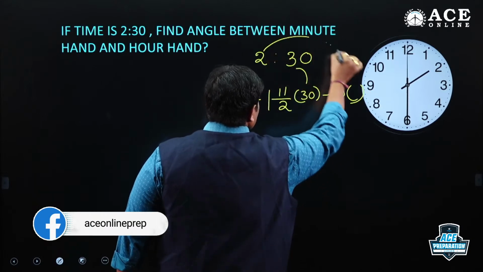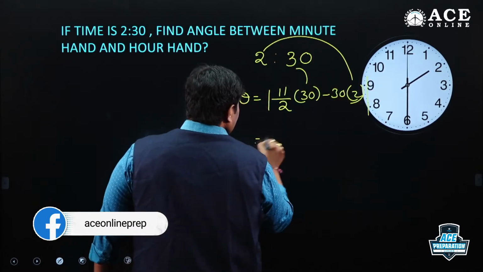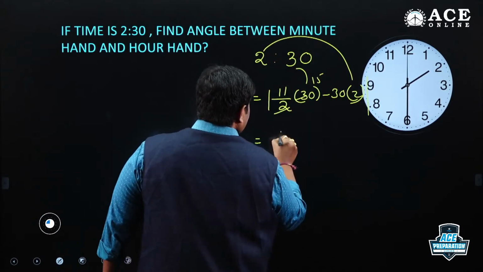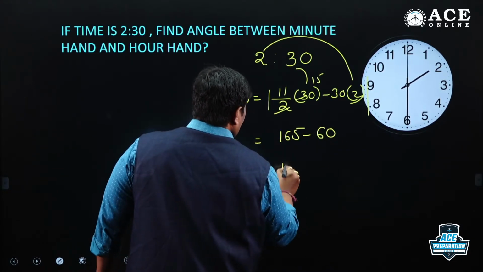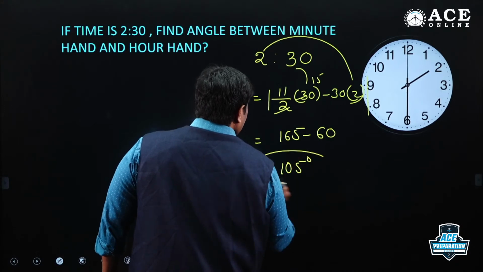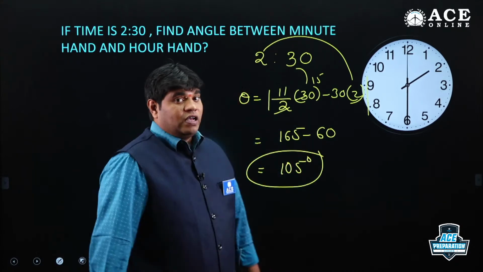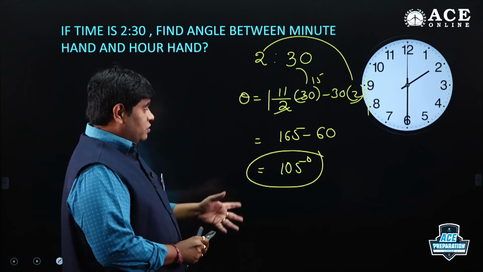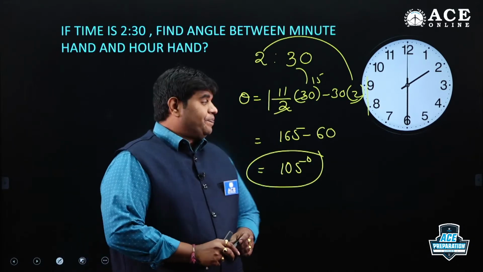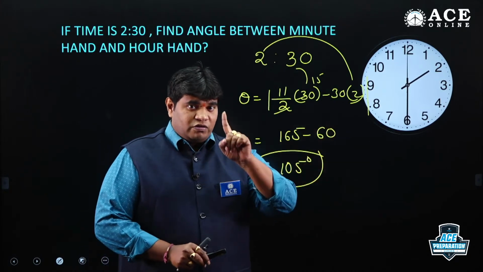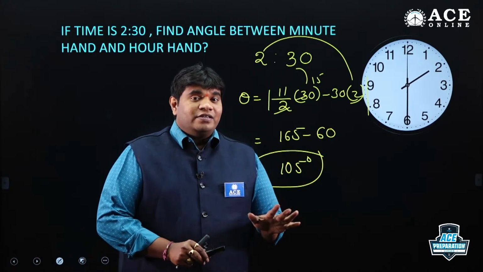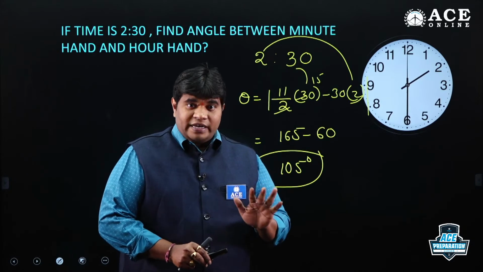What is the h value here? It is 2. Then 11 by 2 into 30 is 165, minus 60, then the answer is 105 degrees. If time is 2:30, then the angle between the minute hand and hour hand is 105 degrees. So only one formula for all models: theta is equal to modulus of 11 by 2 m minus 30 into h.